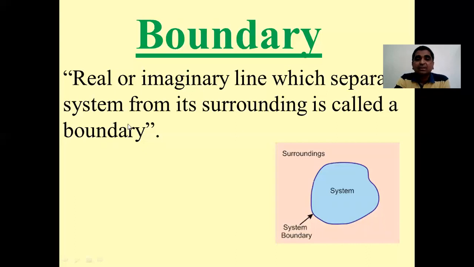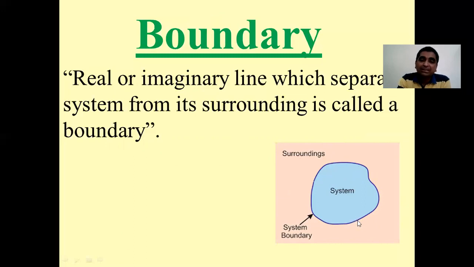surroundings. In this simple picture, this sky blue region represents my system. This pink region represents my surrounding, and this line or this particular surface which separates the system and surrounding is called a boundary.